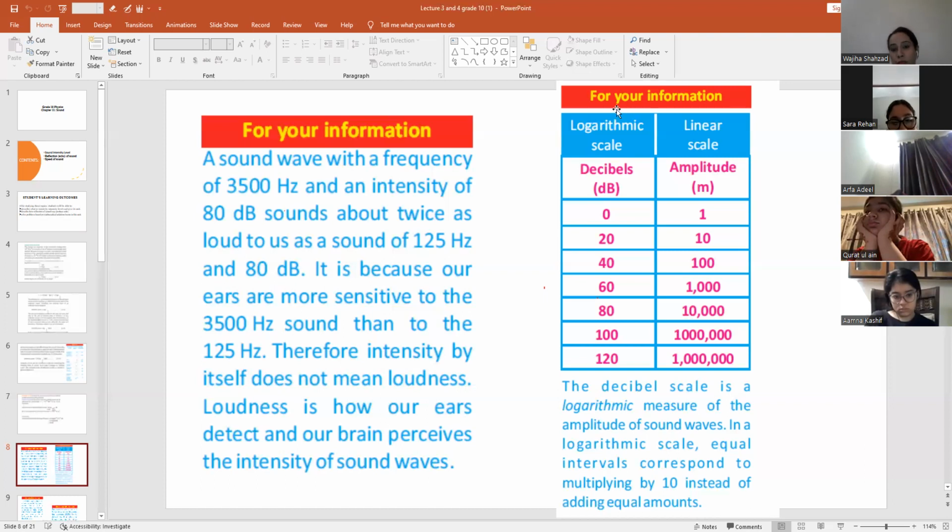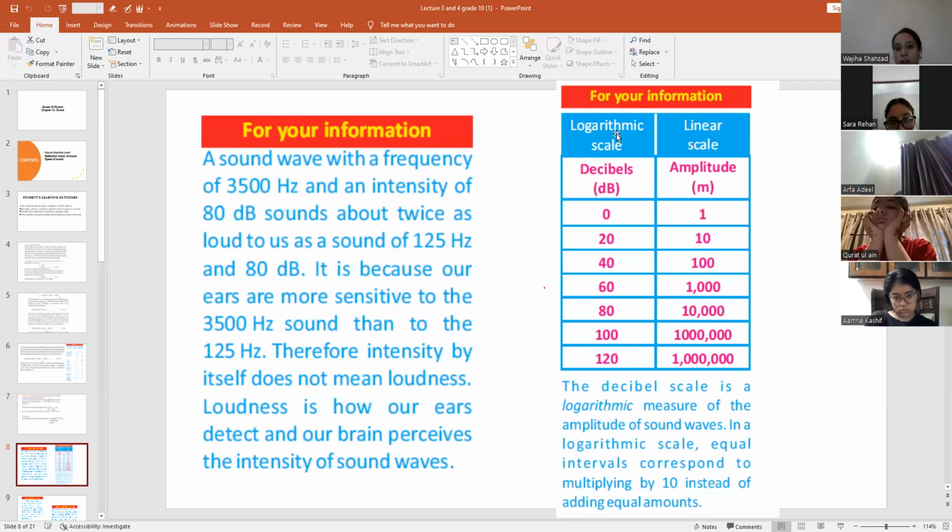So for information, if you see the table on the right side, logarithm scale and linear scale. First of all, you must know what a logarithm scale is and what a linear scale is. A logarithm scale is a scale in which you compact very wide values.